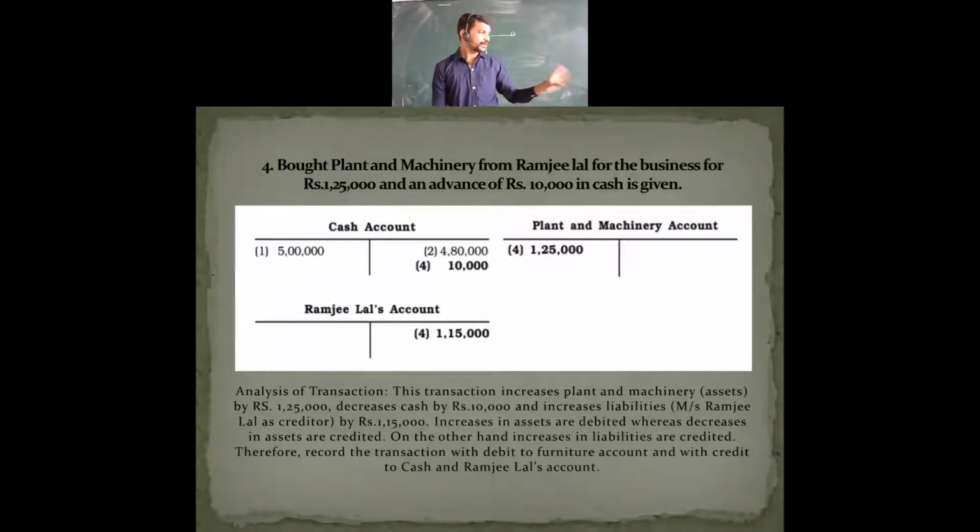How? You have purchased for 1,25,000 rupees, so the asset has increased, right? Can you observe this? You can see on the slide what I have said: when there is an increase in assets, it will be debited. Here we have purchased plant and machinery, so we are increasing our assets, right? That is taken on the other side, which means under the head of debit.